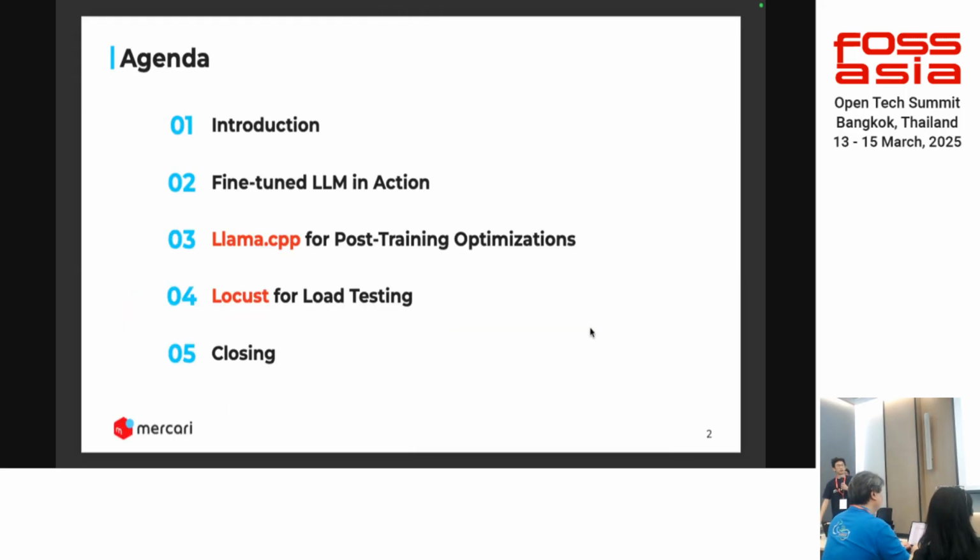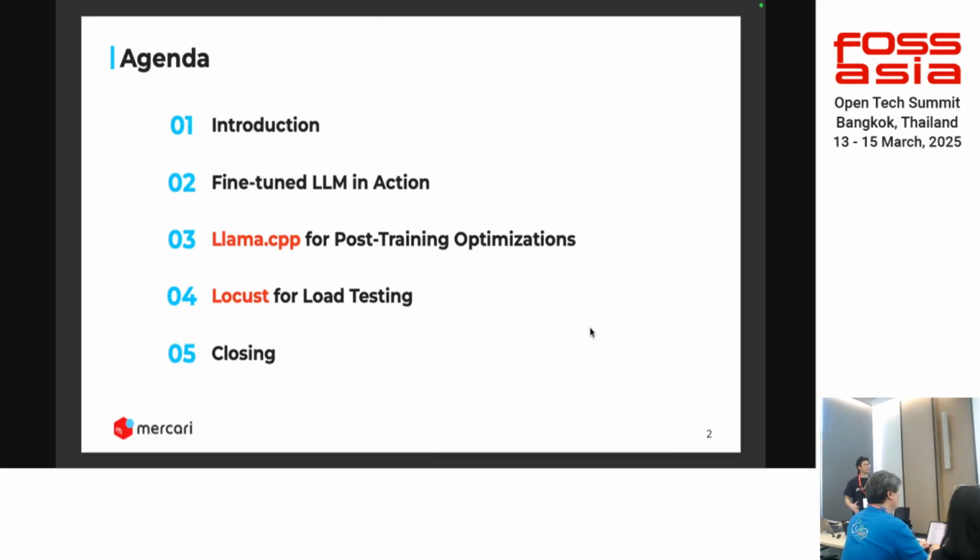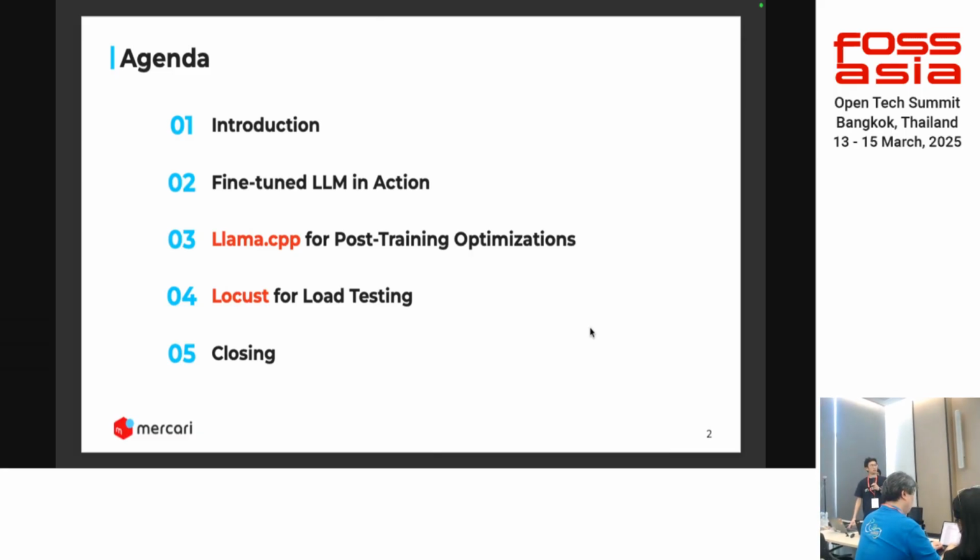So the talk will be as follows. We will introduce a bit about our company, just in case some of us here haven't heard of Mercari. We're a company from Japan. We will talk about that a bit more later, and then how we used mostly these two tools called Llama.cpp and Locust, which have been very helpful with our projects. And then we will close the talk later on. It will be a 15-minute talk, so hopefully everyone can enjoy our talk.